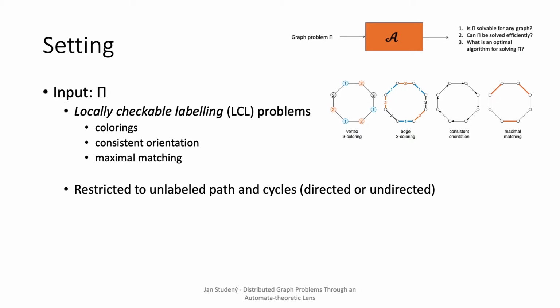The graph problems that we focus on are locally checkable labeling problems. Such problems are, for example, computing coloring of a graph, finding consistent orientation, or maximum matching. Moreover, we require that the graphs where we want to solve such problems are only unlabeled paths and cycles. These graphs can be either directed or undirected. The reason for this restriction will be explained soon.